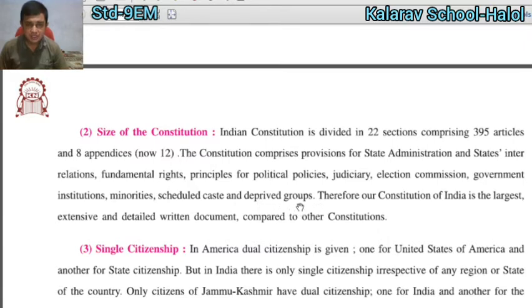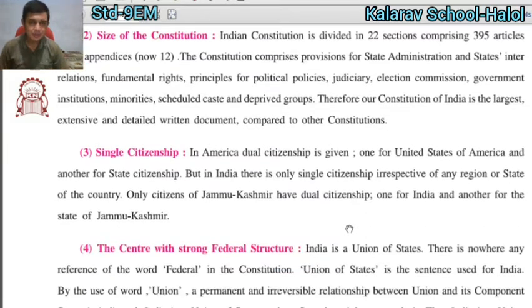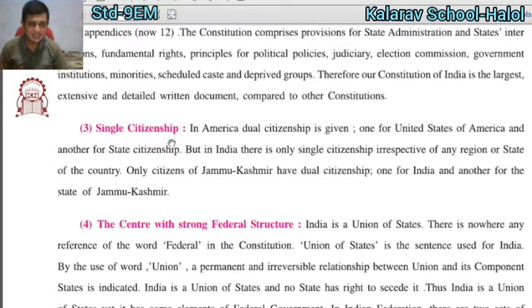Everything's basic information is given in the constitution. Therefore, compared to the constitutions of other countries, India's is the largest, most extensive and detailed written document.